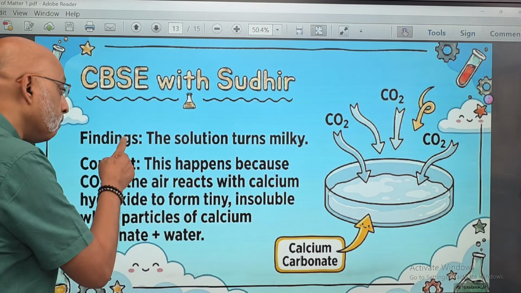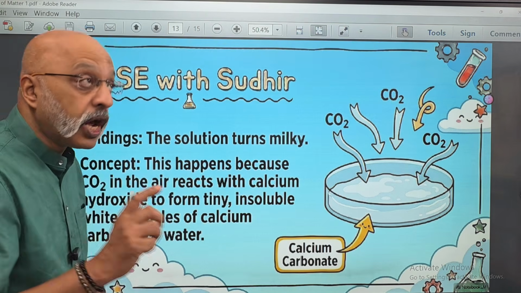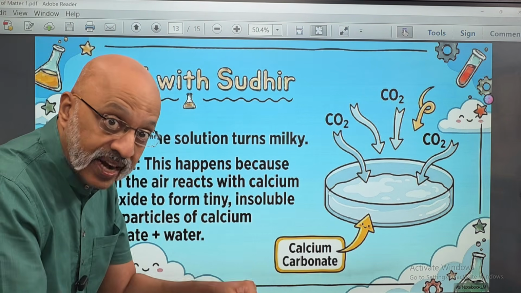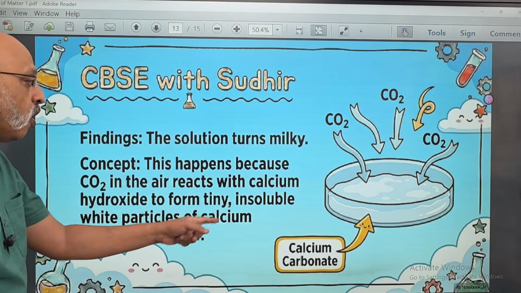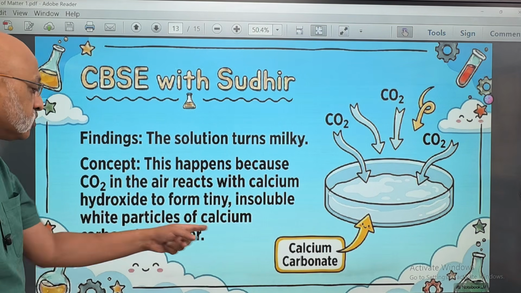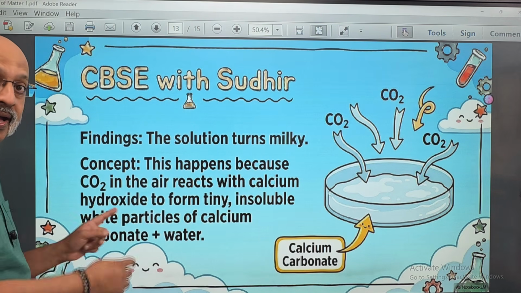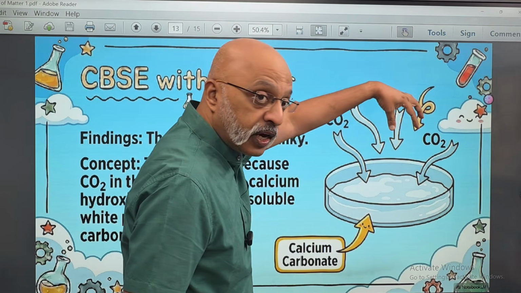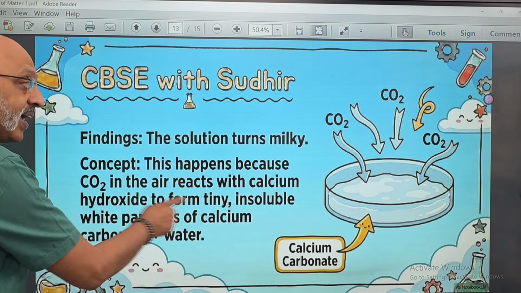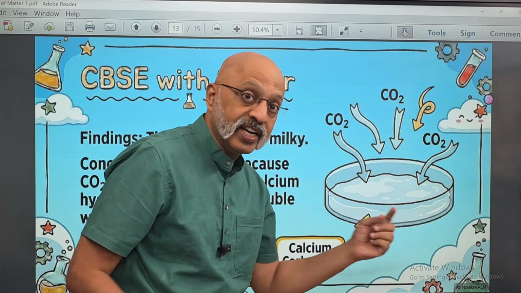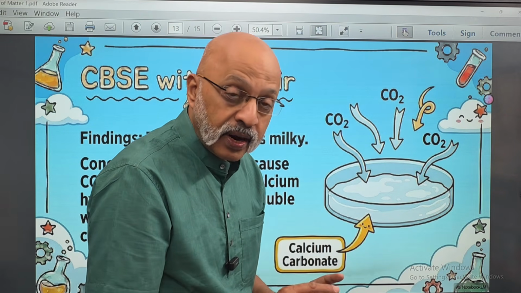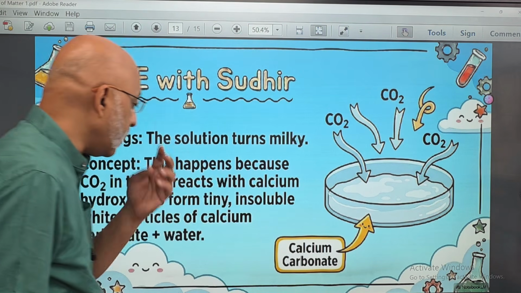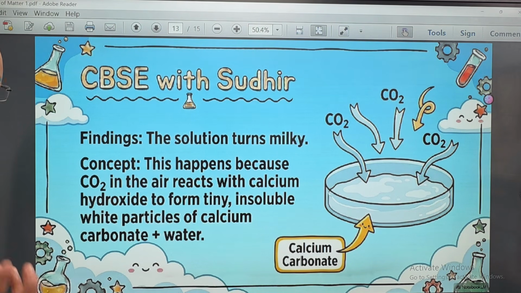How does that happen? This happens because the carbon dioxide which is there in the air reacts with calcium hydroxide which is there in the petri dish to form tiny insoluble white particles of calcium carbonate plus water. This is the reaction of carbon dioxide with calcium hydroxide which is there in the petri dish. CO2 plus calcium hydroxide forms H2O, that is water, plus calcium carbonate. Okay, and calcium carbonate is white in color.